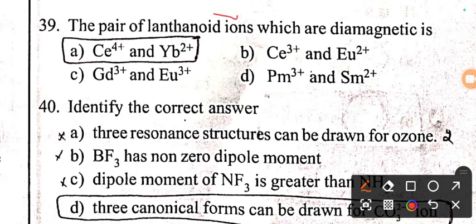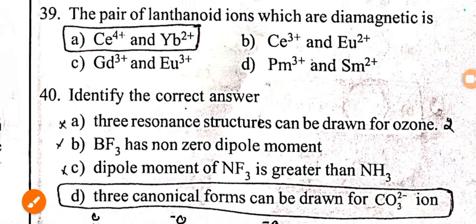Next we have from the D and F block chapter, the pair of lanthanide ions which are diamagnetic. Diamagnetic means absence of unpaired electrons. So Ce4+ and Yb2+, both these lanthanide ions do not have any unpaired electron. That's why they are diamagnetic in nature.